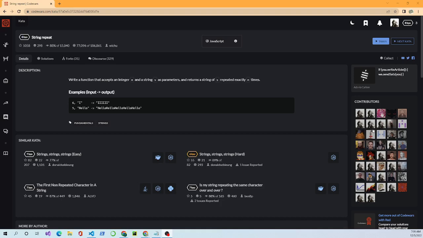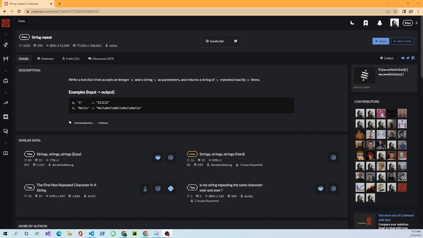A string is one of JavaScript's basic data types and is used to represent text. Although really anything can be in between the start and the end quotes. As you see on the screen, they have a bunch of uppercase I's or a bunch of hellos. As long as what's in the string is surrounded by matching double or single quotation marks or backticks, it's considered a string.